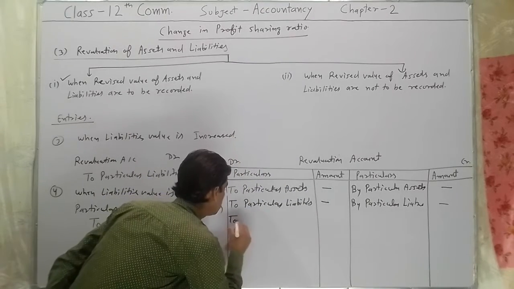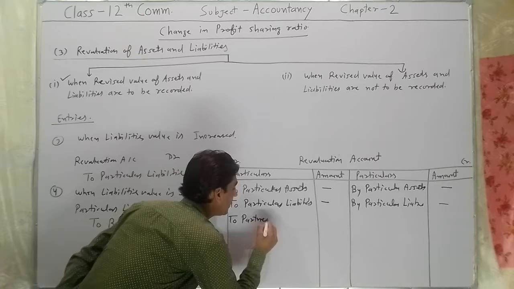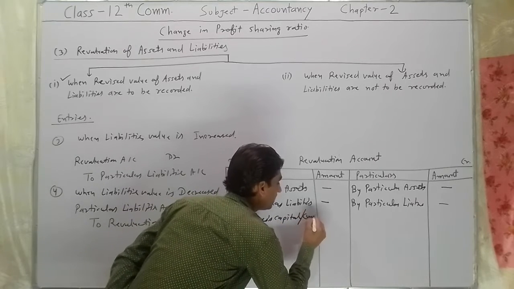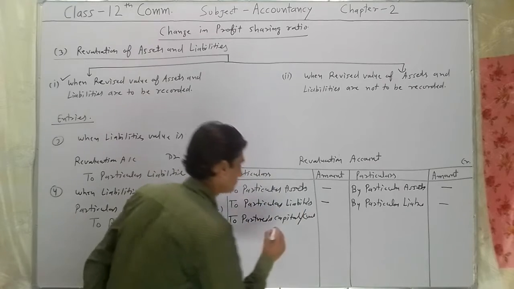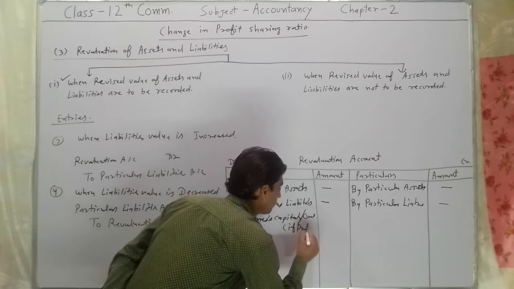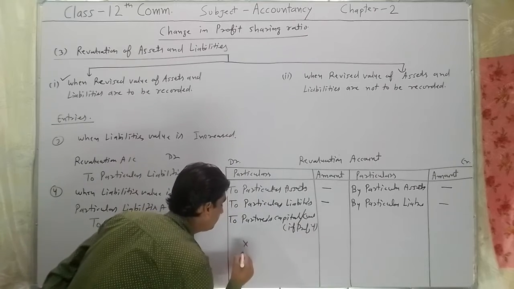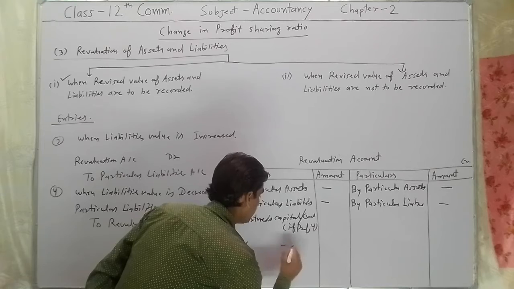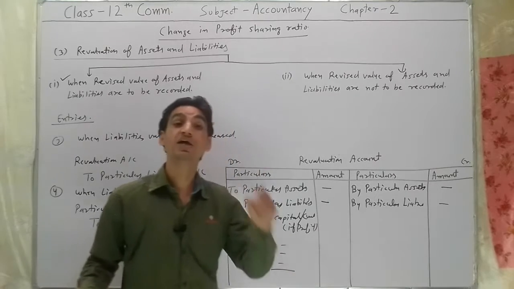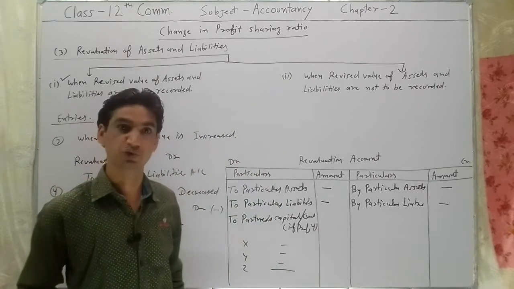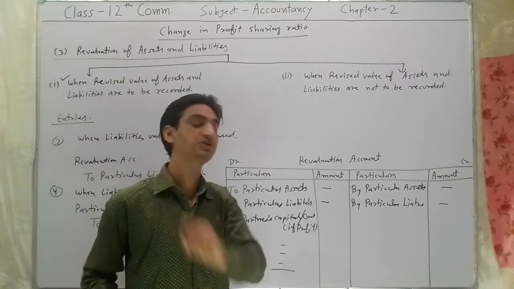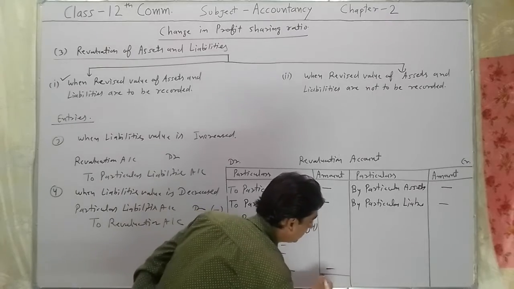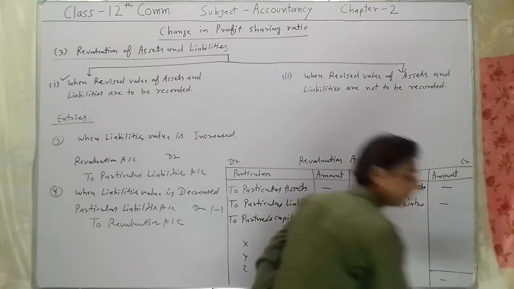So here, to partners' capital accounts or current accounts, if profit, and this profit will be distributed among the partners in their old profit sharing ratio. After writing the profit, both sides will be equal.